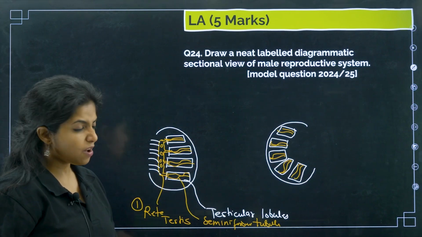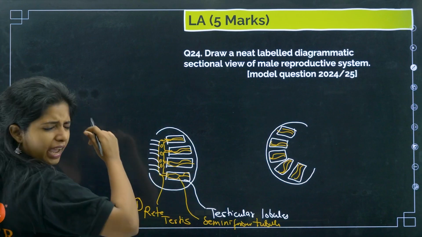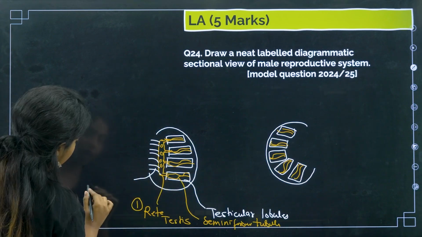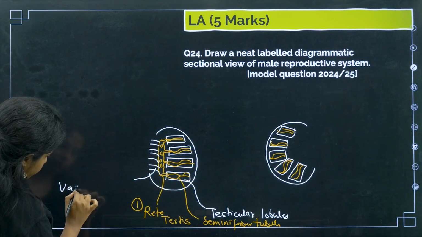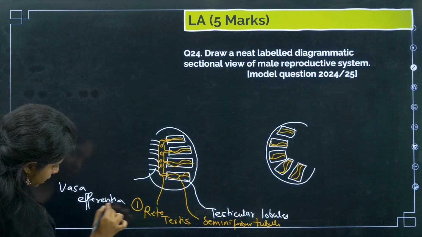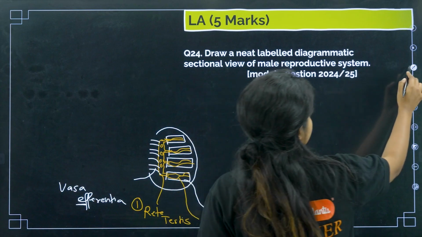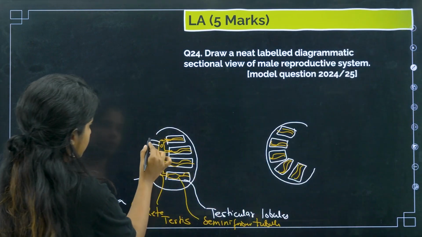So the sperm is saying, why do I want to move out of the testis, I do not want to stay up here. So basically I have to make an exit. For that, what do you have? You have vasa efferentia, E for exit. So they have exited, but the problem is that the sperm got stuck again.